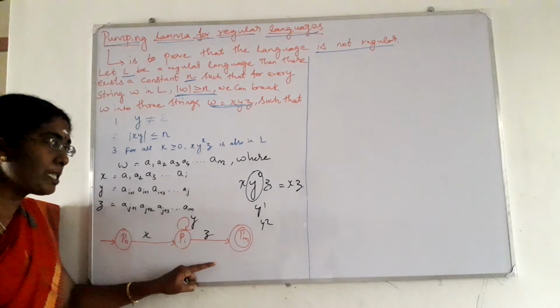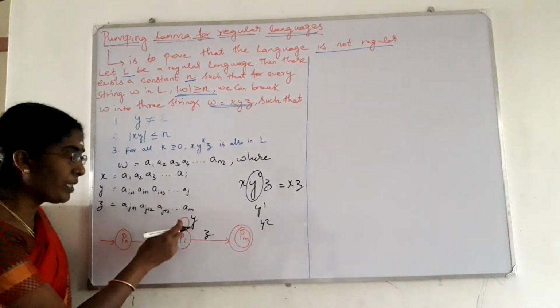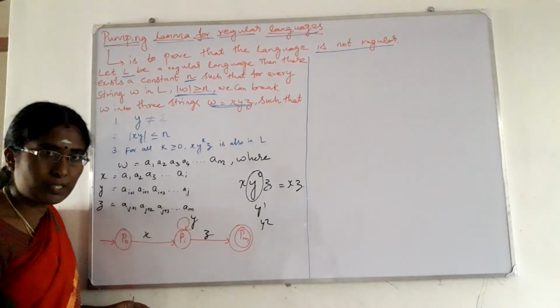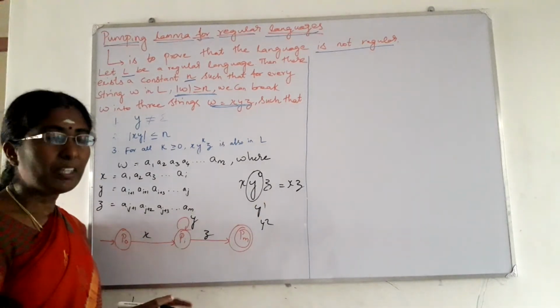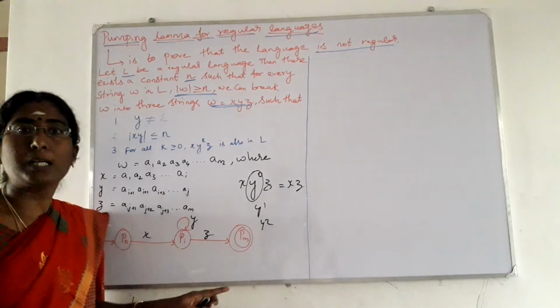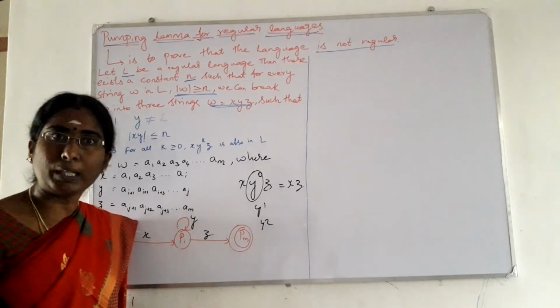Here one more thing is, here instead of this Y transition, if there is no Y transition, it means for X and Z itself it is moving to the final state. But that string does not belong to the given language.